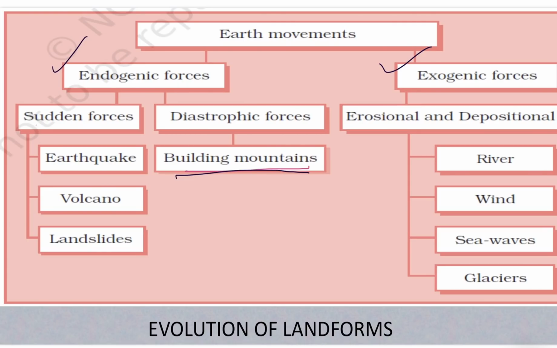So the formation of these mountain ranges is also the result of which force? Endogenic forces. And these endogenic forces in the form of earthquake, volcano and landslide cause mass destruction over the surface of the earth.